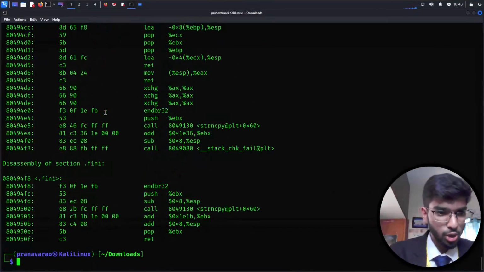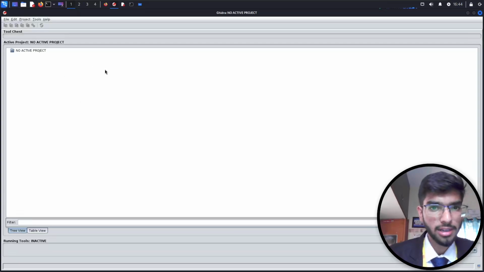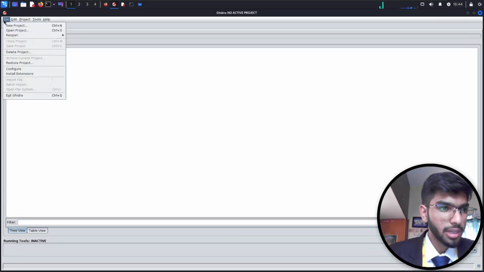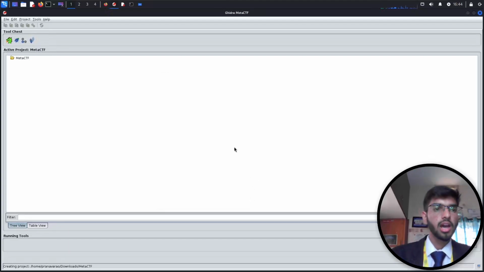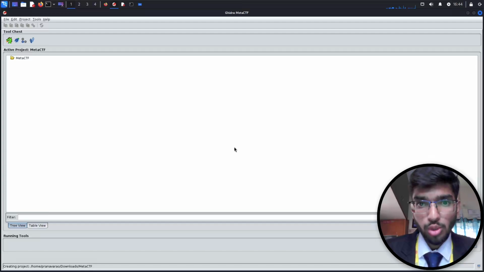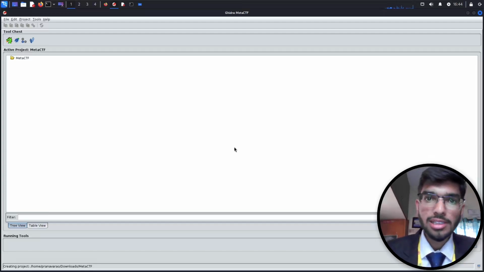So let's not use this, but instead let's use a tool called Ghidra, and let me open the file. Click on new project, next, and then the downloads folder, that's fine. Let me name it MetaCTF, and finish. So this tool is used for a reverse engineering process.